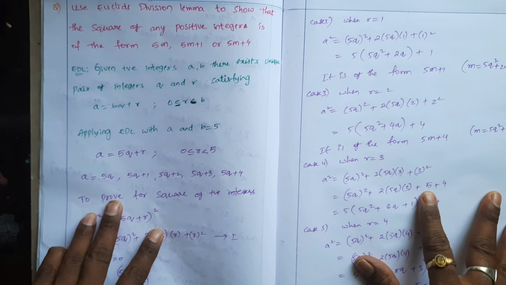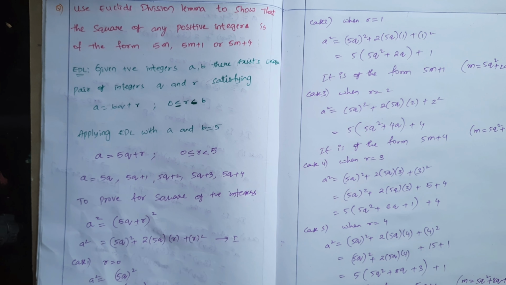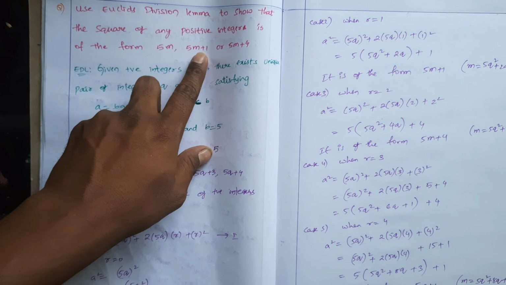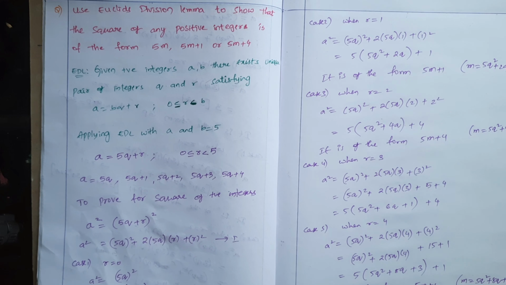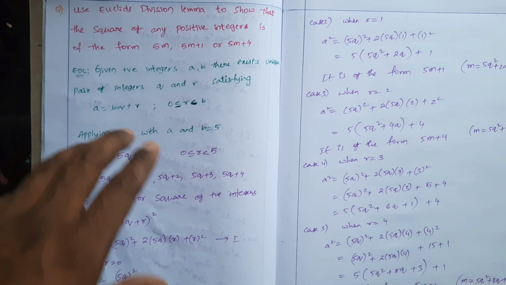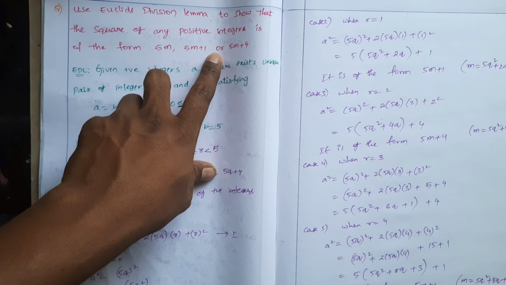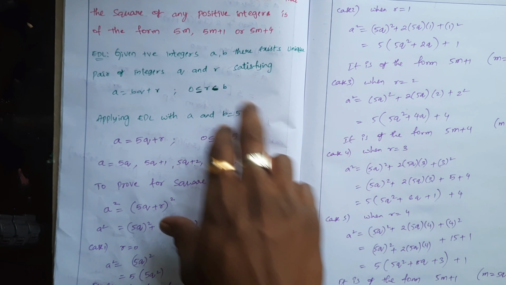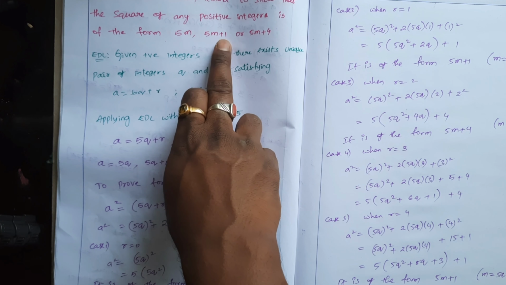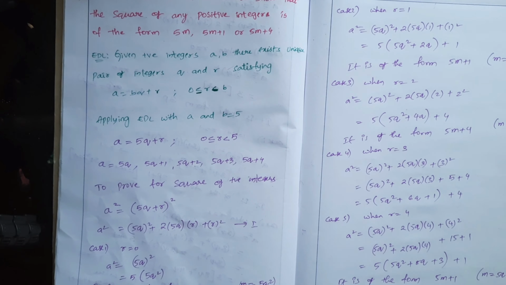Okay. So the square of any positive integer, when the divisor is 5, is of the form 5 into some integer, 5 into some integer plus 1, or 5 into some integer plus 4. This question may be asked in another way, like prove that the square of any positive integer is not of the form 5m plus 2 or 5m plus 3. The solution is the same. The square of a positive integer is of the form 5m, 5m plus 1 or 5m plus 4, but not 5m plus 2 and 5m plus 3. Okay.